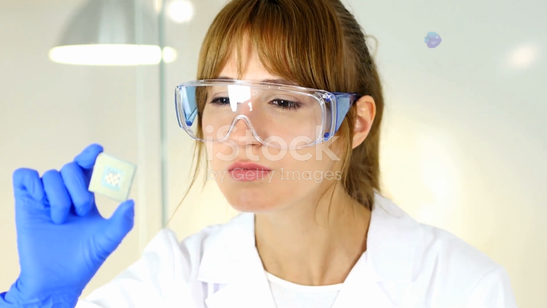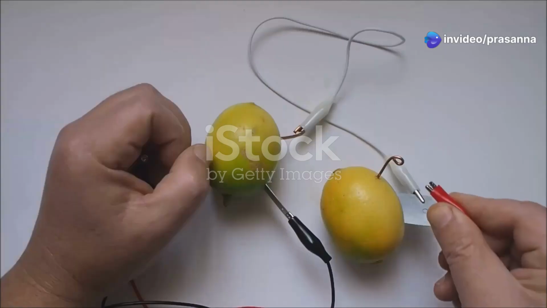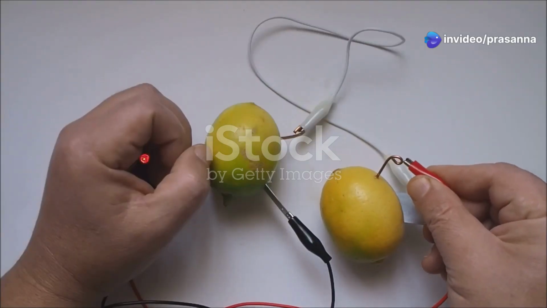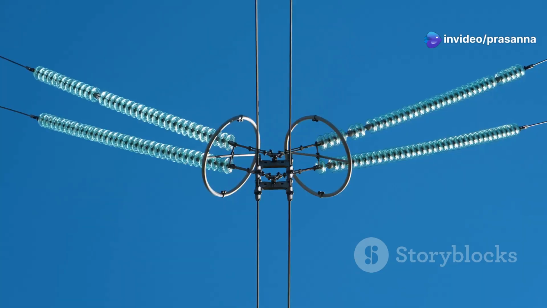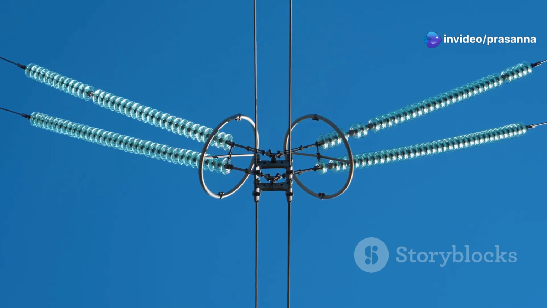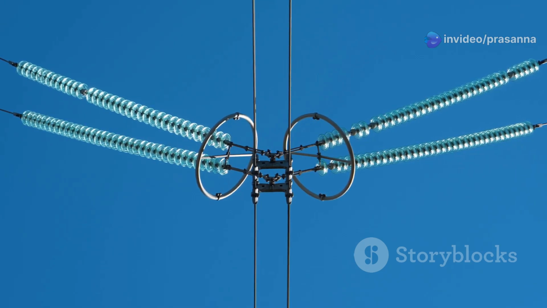Section 4. The role of different materials. The type of material affects how easily electric charges flow through it. This is because different materials have different atomic structures. Some materials have loosely bound electrons that can easily jump from one atom to another, making them good conductors. Other materials have tightly bound electrons that are not free to move, making them good insulators.